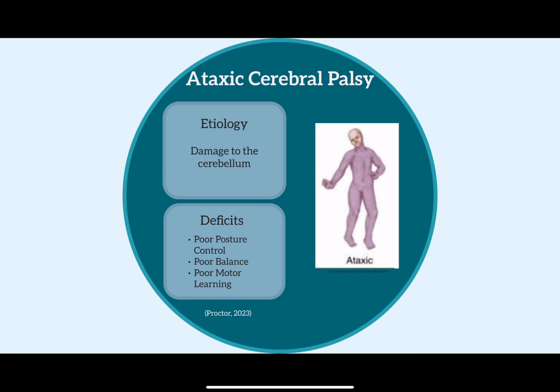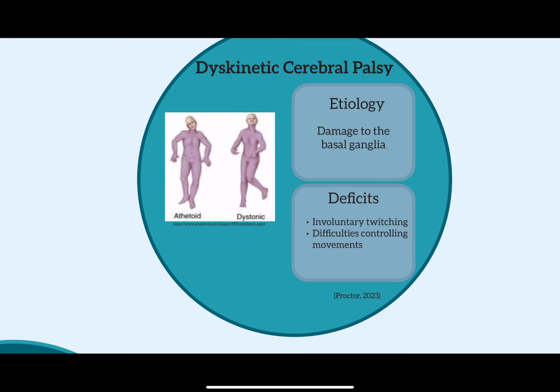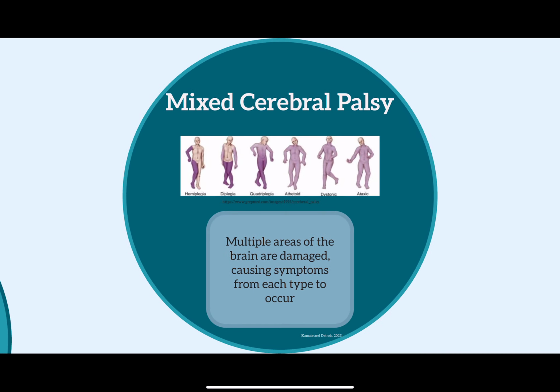Ataxic CP is caused by damage to the cerebellum, resulting in poor posture, balance, and motor learning. Dyskinetic CP is caused by damage to the basal ganglia, resulting in difficulties controlling movements. This may cause involuntary twitching. Mixed CP occurs when multiple areas of the brain are damaged, causing symptoms from each type to be present.